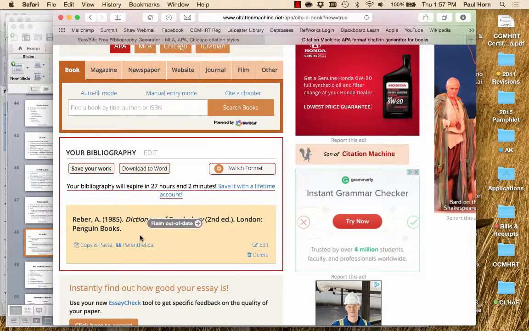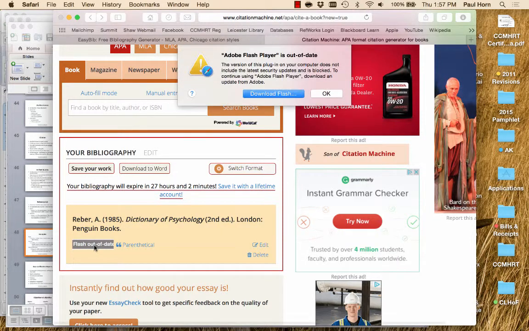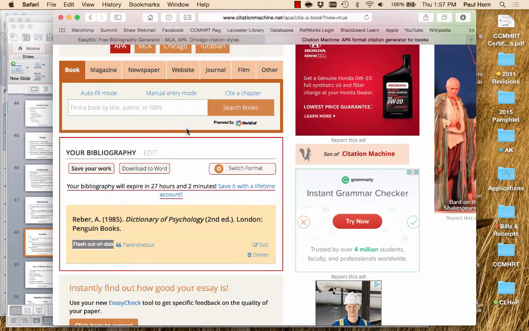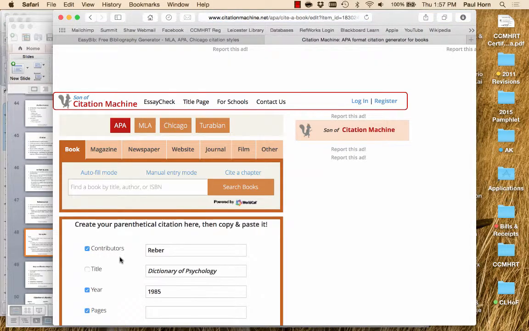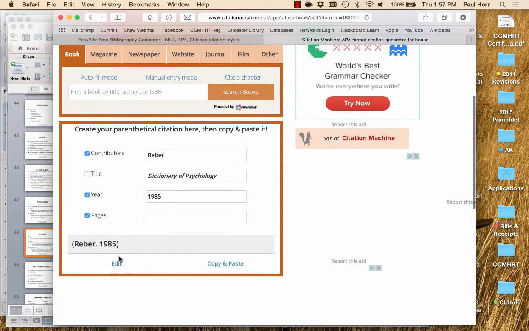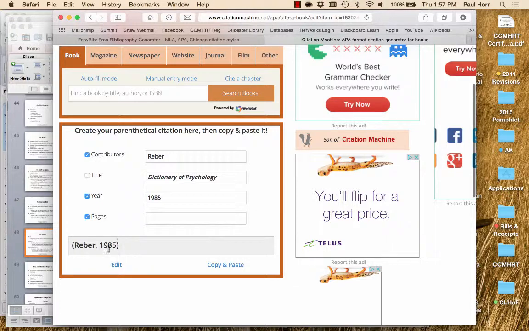So then I'm going to copy and paste that and just put it into my actual list, okay? And I can copy and paste it and just put it in alphabetical order. But what if I want to do the in-text citation? Well, I click on parenthetical, and there it is, and it gives me all that, and there's my copy and paste.